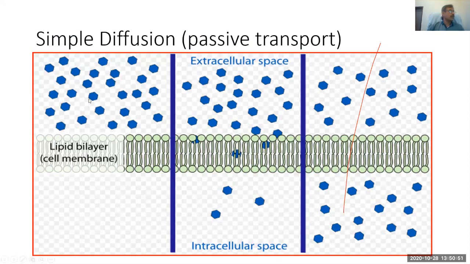Here you can see this cell membrane or lipid bilayer. In passive transport, molecules that are in a higher concentration in the extracellular space pass to the intracellular space where the concentration is less. So this is simple diffusion, and the concentration becomes equal on both sides.